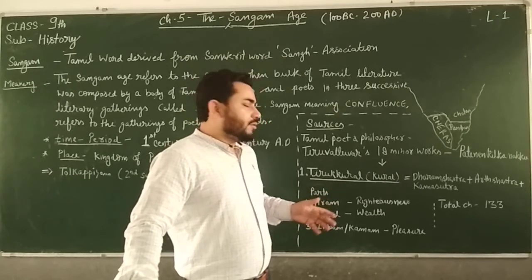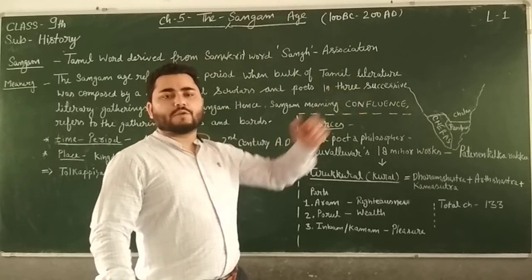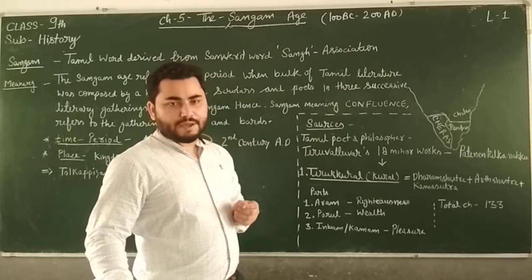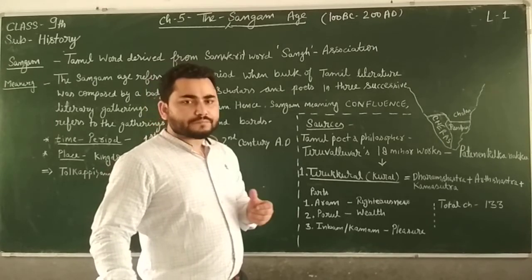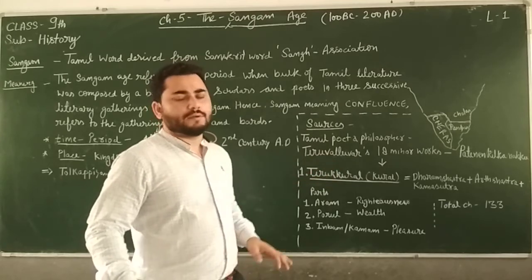From there also we get a lot of information about the South Indian society at that time. So this was the source which we have studied.